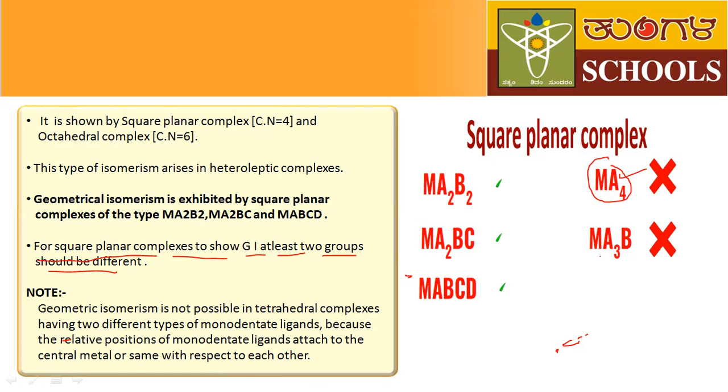Next, the second one, Ma3B. Here also only one ligand is different. That's why geometrical isomerism is not possible in square planar complex of Ma3B also. But geometrical isomerism is possible in these types of complexes. Why? Because here 2 different ligands are there. Here also there are 2 different ligands. Here 4 different ligands are there. Here 2 different ligands, here 3 different ligands, and here 4 different ligands.